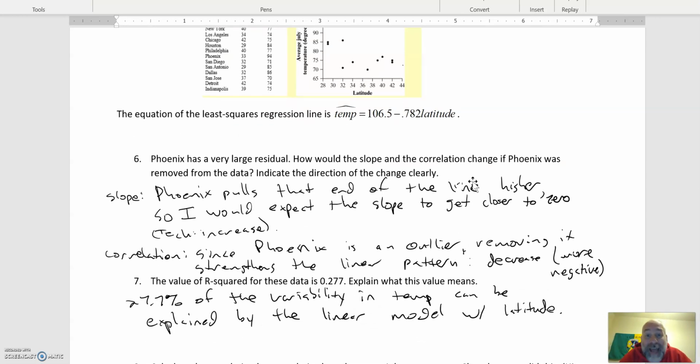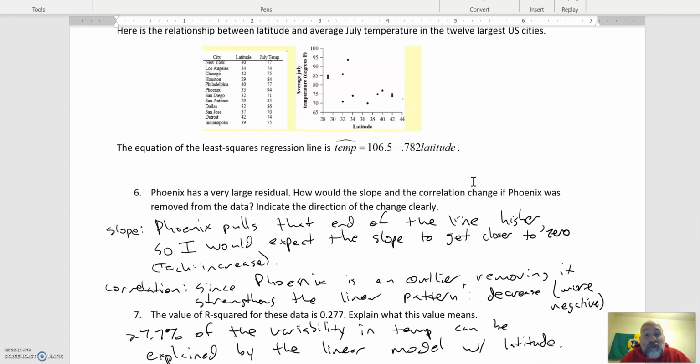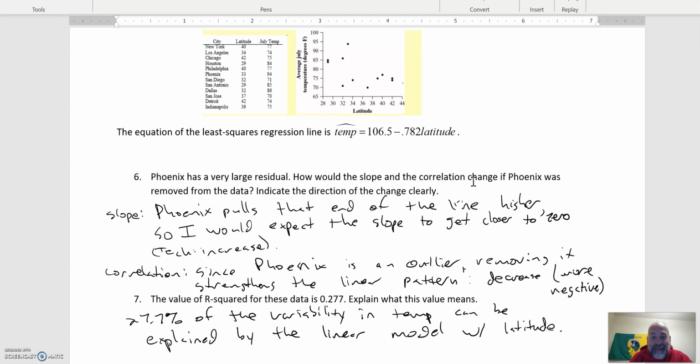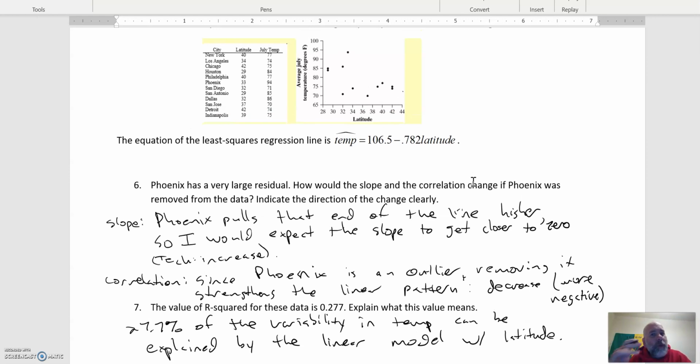Correlation: since Phoenix is an outlier, removing it strengthens the linear pattern. The linear pattern is stronger, and therefore, then you say, well, what's going to happen then? Well, the slope is negative, so the correlation is negative. And since it strengthens the linear pattern, it's going to get closer to -1.